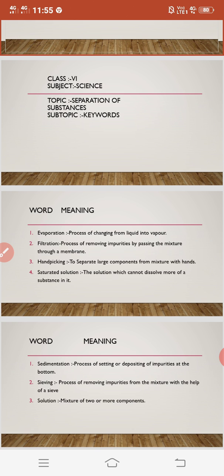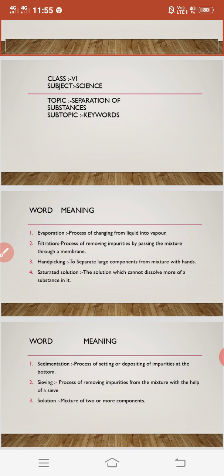Previously we have completed our fourth lesson, starting from the first lesson: first, second, third, fourth. And now we are going to start with our next lesson, that is the fifth lesson. Do you know what is the name of your fifth chapter?